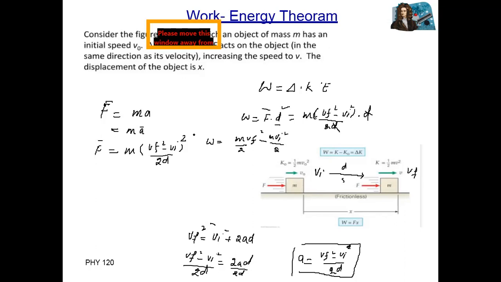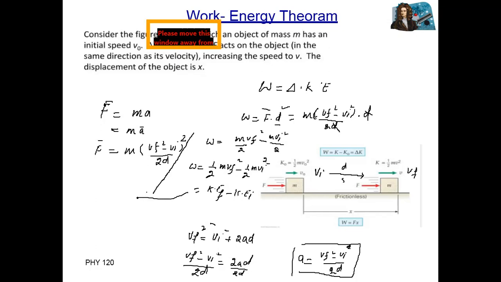Can we write this as W is equal to half m Vf square, the first one, minus the second one, 1 over 2 m Vi square? The first one is the final kinetic energy, because we have final velocity, and the second one, half m Vi square, is the initial velocity, so it is the initial kinetic energy.